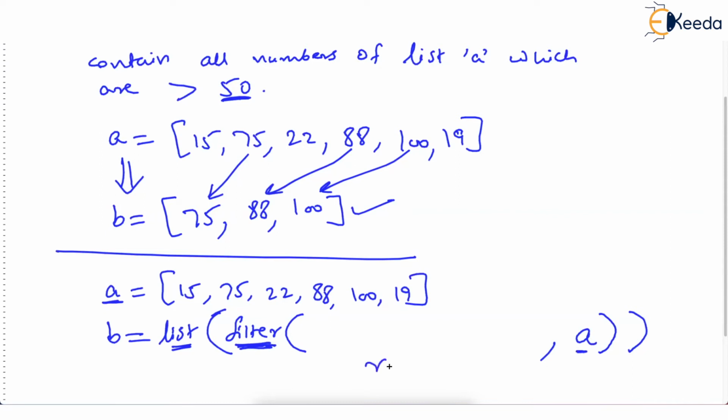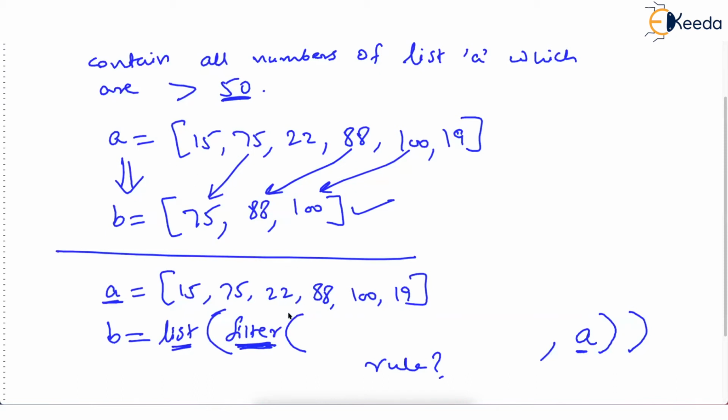But what is the rule? I mean, when the value should be filtered, when it should not be filtered, where is the rule? The rule has to be given, and the rule will be given by using a function. And for that function, we don't want to be boring and write define, function, bracket, parameter, colon, all that. No. We want to create a function on the fly. Instantly we want to create a function. Then the remedy is lambda function.